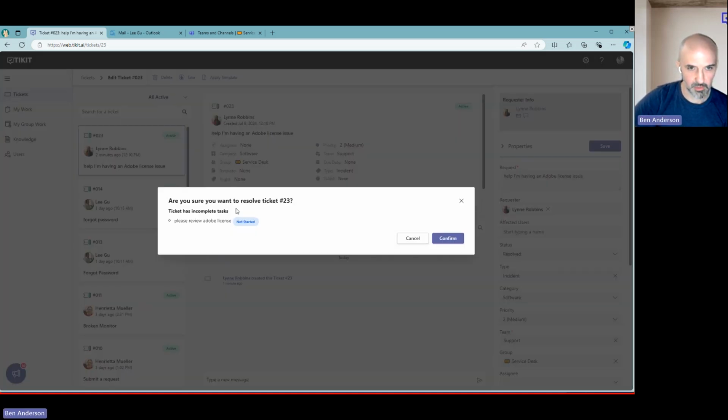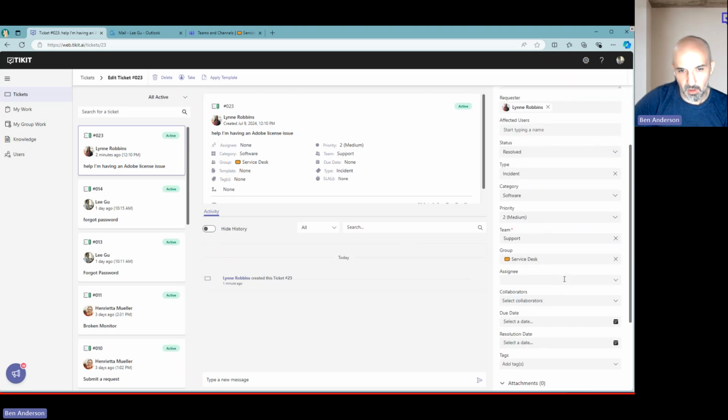We're going to get this notification pop up, just kind of guardrails put in place to say, hey, there's still work to be done on the ticket. You might want to review, in this case, a task that hasn't been completed yet. So as an analyst, you have the option here to override that. You could just confirm you want to resolve it, but probably not. You want to go back and wait for that additional work to be done.